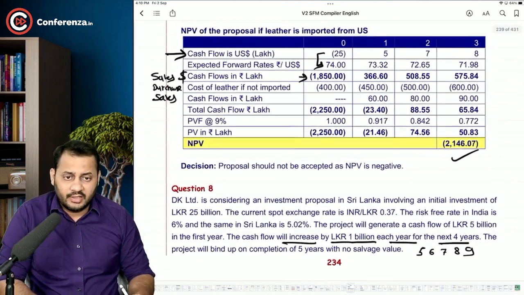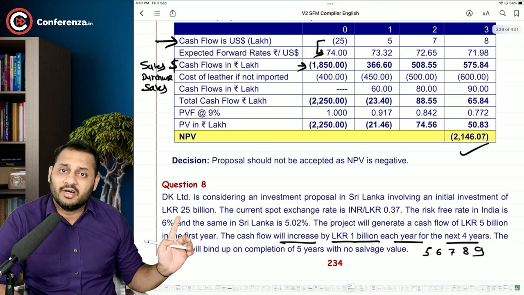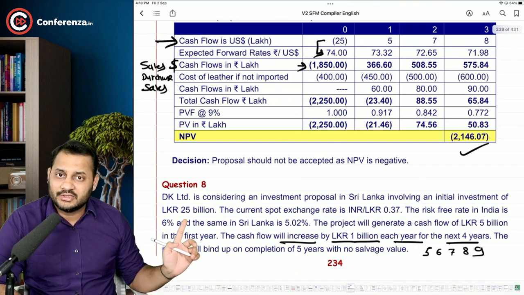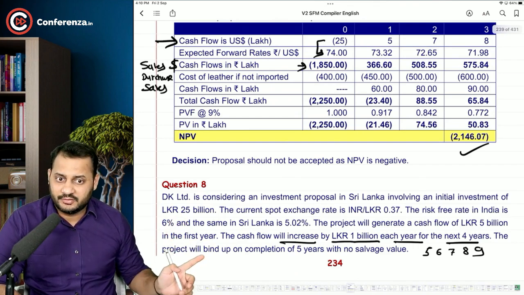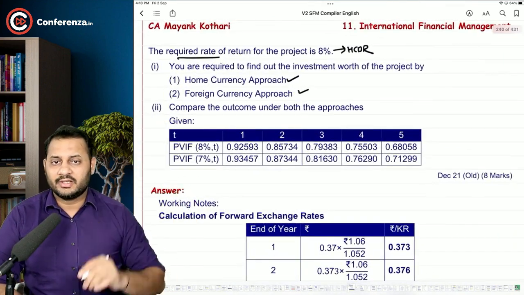They have given you this information of investment, whether it is worth to invest 25 billion Lankan rupees for this project. So you have to use the home currency approach.